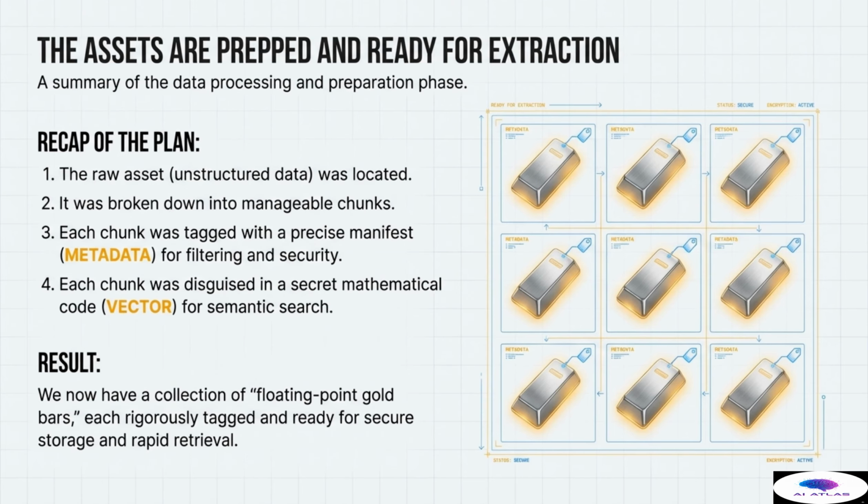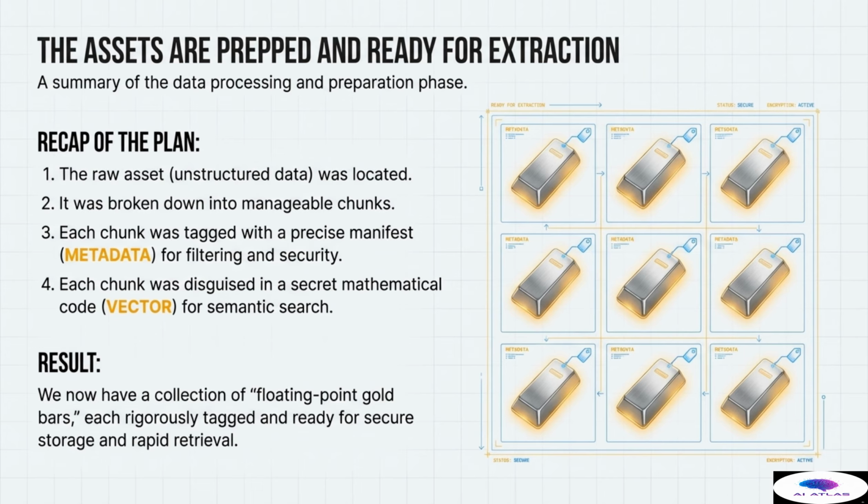Mission critical review complete. The assets are prepped and now certified ready for extraction. Let's quickly review the comprehensive data processing and preparation phase we just executed. We began by locating the raw assets, the unstructured data pulled from our chaotic vault. Step 2 involved breaking down this raw data into smaller, manageable, and contextually complete chunks, a process vital for retrieval relevance. Step 3 was critical for security and filtering.